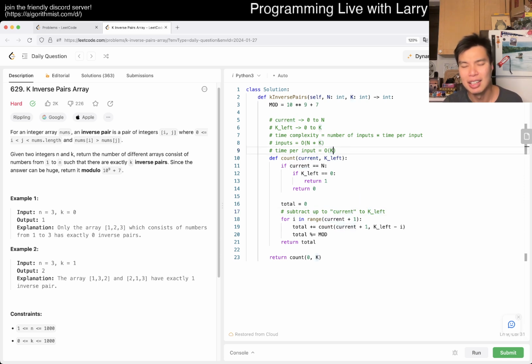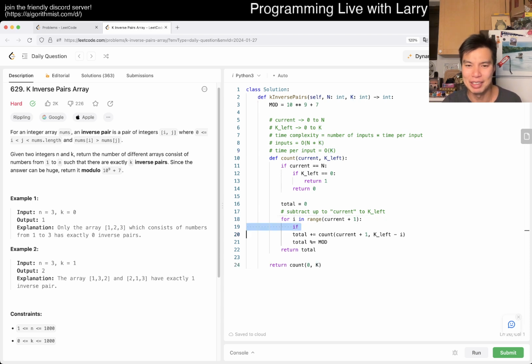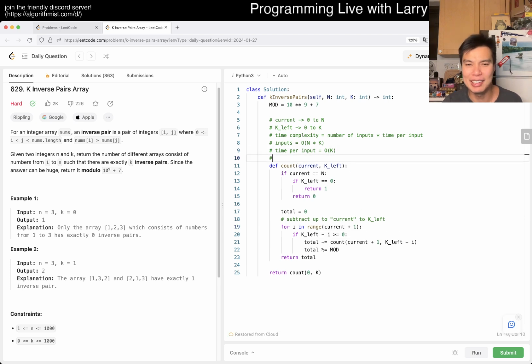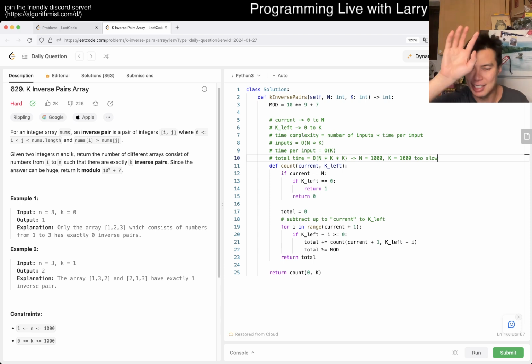Okay, so maybe I'm wrong. Let's just say it's n or k, I don't even know. I think one thing that we probably could have done is, if k left minus i is greater than 0, then we do this. Whatever, right? But either way, the total time is going to be O of n times k, which for n equal to 1,000 and k equal to 1,000 is going to be too slow, even if you memoize it. Obviously, we haven't even done the memoization yet, right?